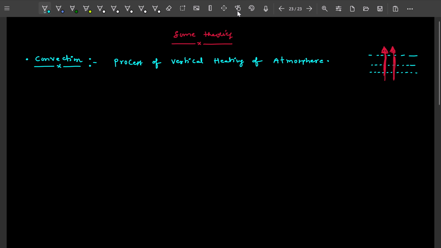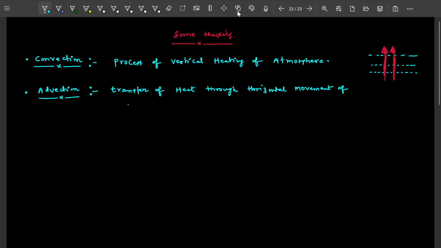Next one is advection. What is advection? Advection means it is the transfer of heat through horizontal movement of air.